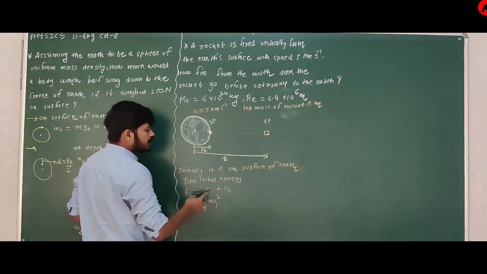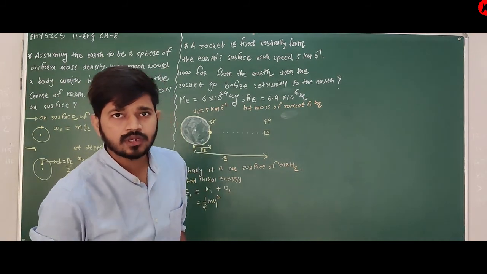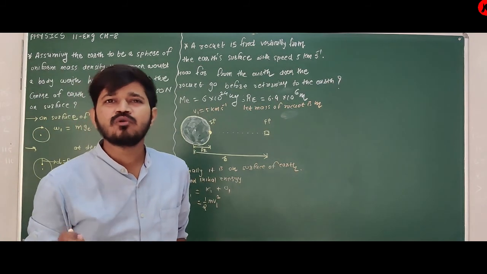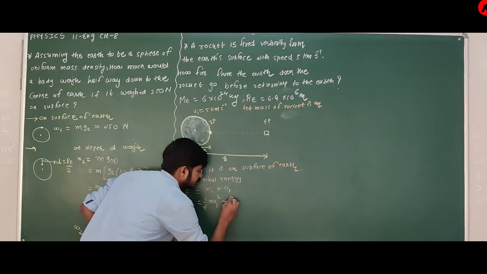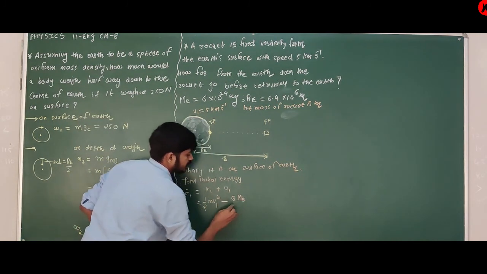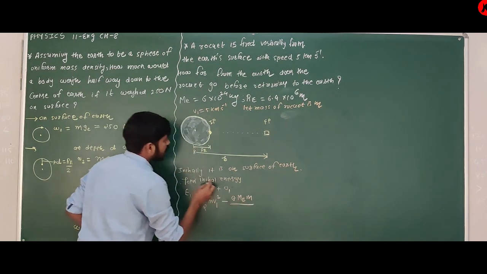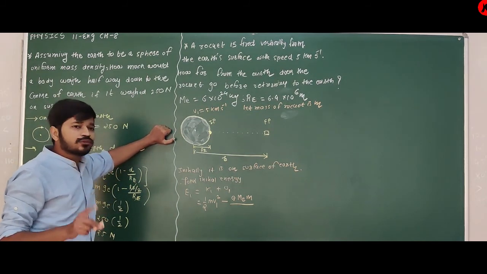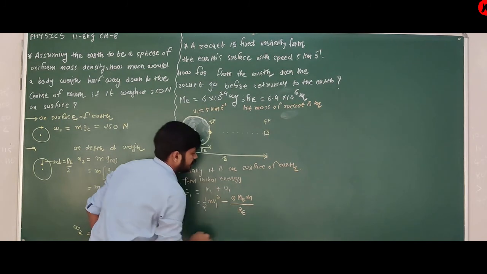Okay, U1 means potential energy of the rocket. We know the equation of potential energy: minus G m1 m2 upon r. So here it is minus G, first object is Earth, meaning mass of Earth, second object is the rocket, its mass is m, divided by, as initially the rocket is on the surface of Earth, the distance you have to write is RE.